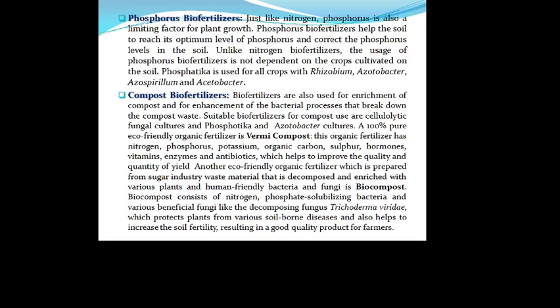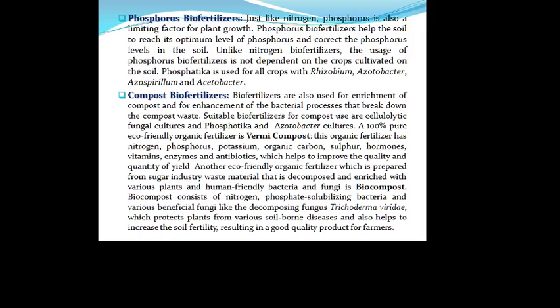And there is vermicompost, a 100% eco-friendly organic fertilizer, which contains nitrogen, phosphorus, potassium, organic carbon, sulfur, hormones, even vitamins, enzymes and antibiotics, which help to improve the quality and quantity of the yield. Besides vermicompost, another eco-friendly organic fertilizer, prepared from sugar industry waste material, is biocompost.